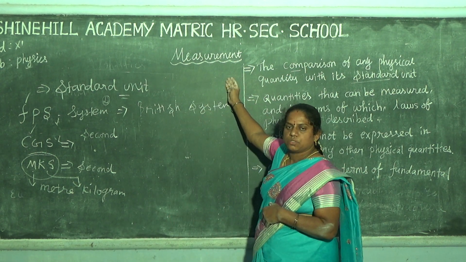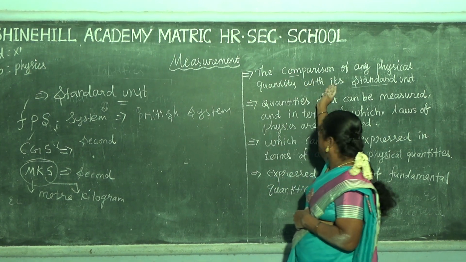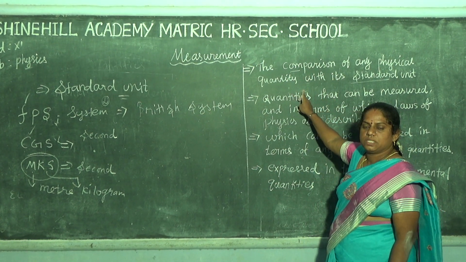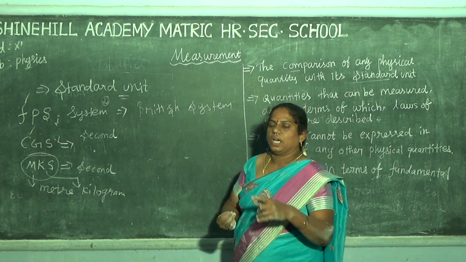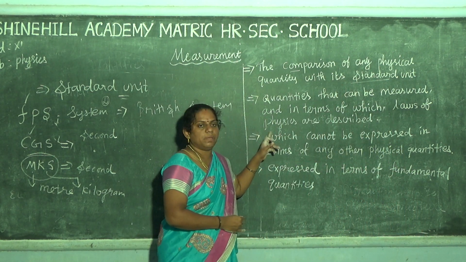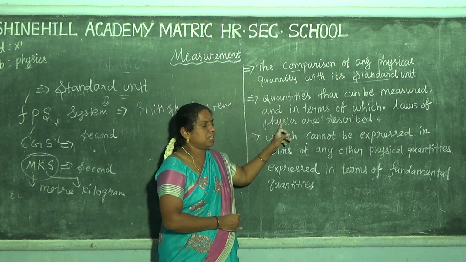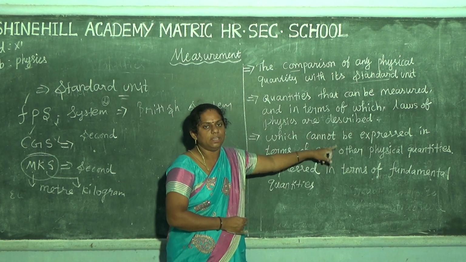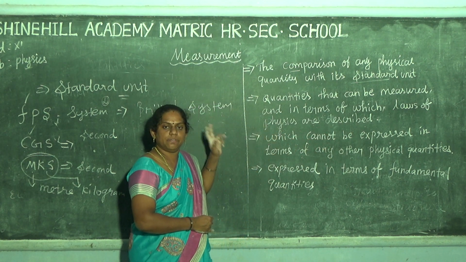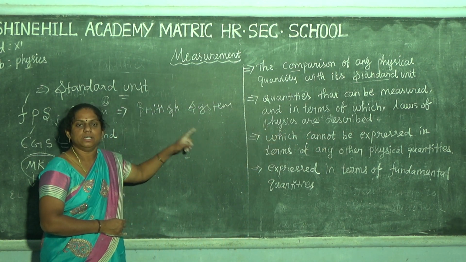You understand? Measurement means the comparison of any physical quantity with a standard quantity; that is called measurement. Again, one question: what is meant by quantity? A quantity that can be measured and in terms of which the laws of physics are described is called a physical quantity. Physical quantities are divided into two types: fundamental and derived.